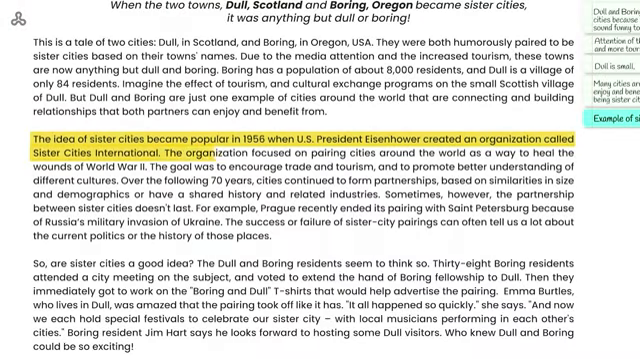So now the text is getting serious. We're getting some history here. Let's read just a little bit more to see that we have the right idea before taking a note. The organization focused on pairing cities around the world as a way to heal the wounds of World War II. The goal was to encourage trade and tourism to promote better understanding of different cultures. Let's stop here and take a note.